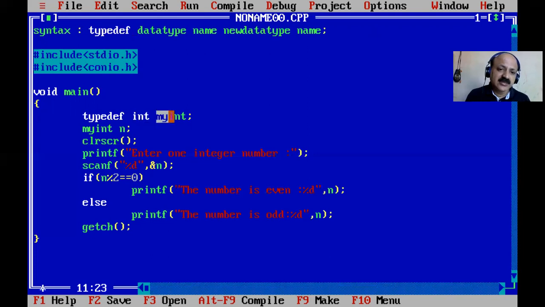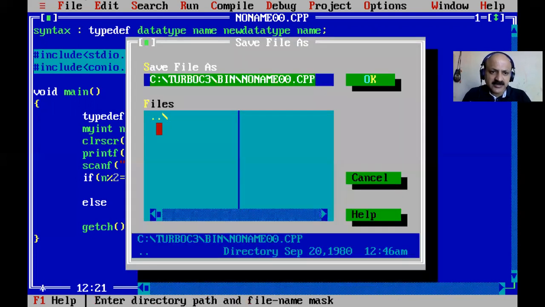Myint is just the name of the new existing data type. That is not creating a new data type. We only give a new name to an existing data type. So yes, I first save, so that we can save it like typedef.